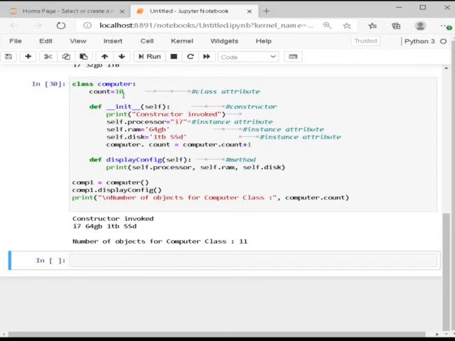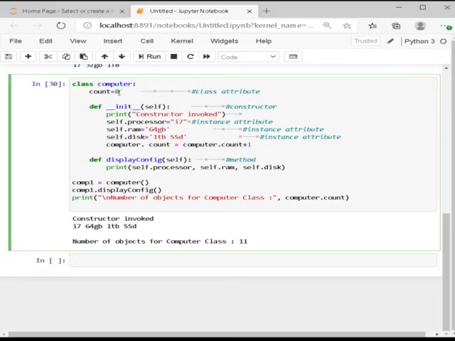When I kept 0 here, it came 1 because it's not adding anything. It's incrementing by 10; if it's incrementing by 0, nothing it will add. And it is counting the number of objects, here 1, incrementing plus 1. So it will start from 10, and 10 plus 1 is 11.